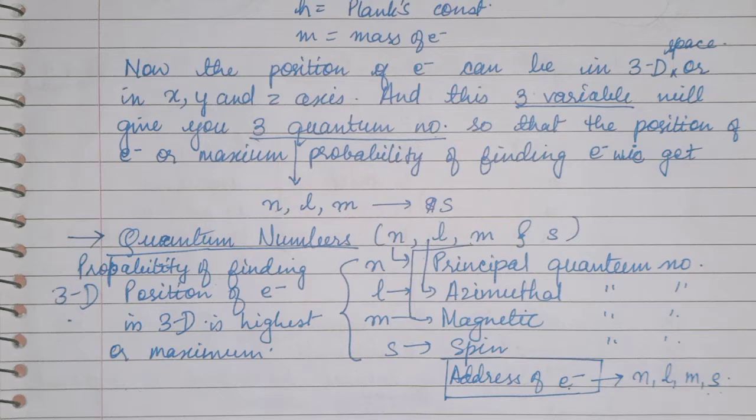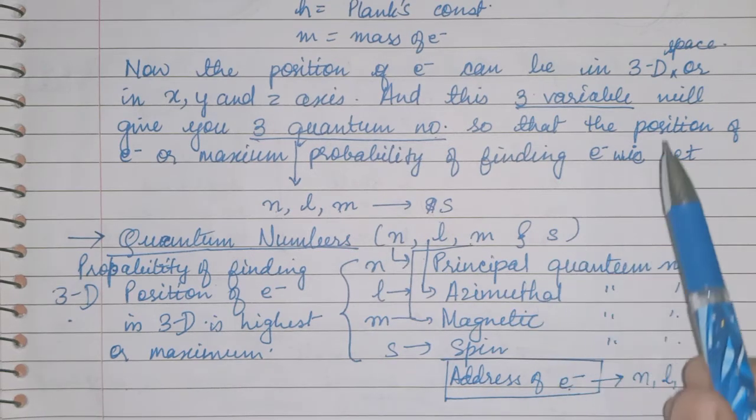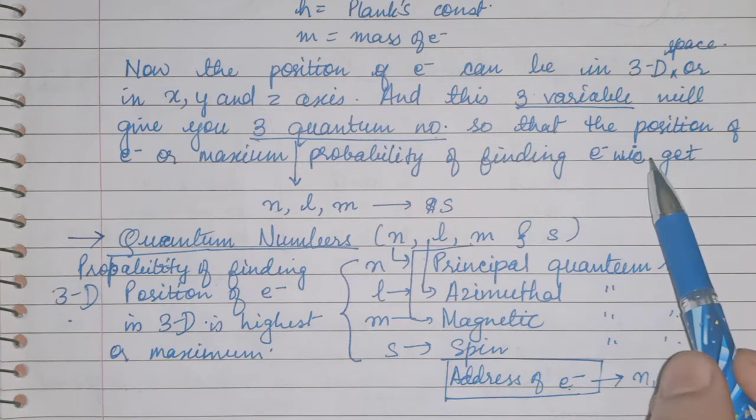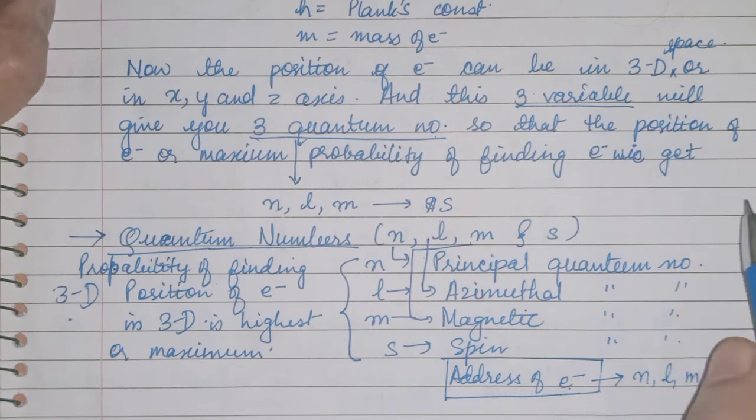Am I clear, children? It is clear to you all why we are going to study these quantum numbers? Because we want to identify in this three-dimensional space where the electron is present in an orbital.